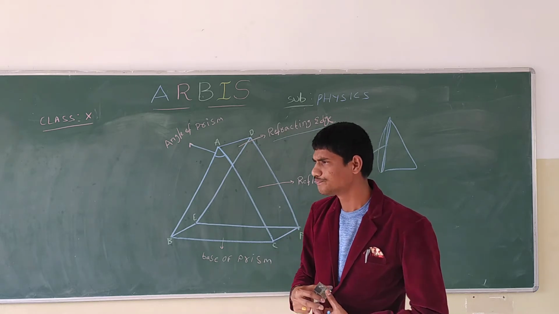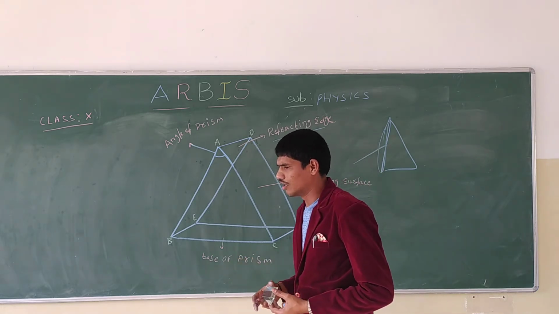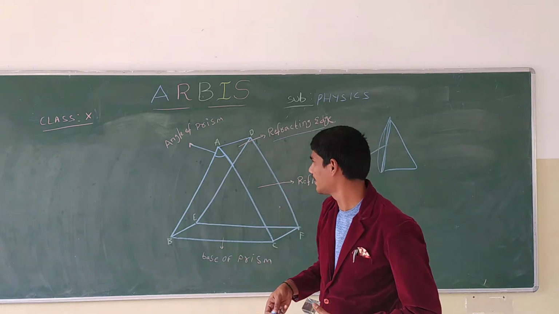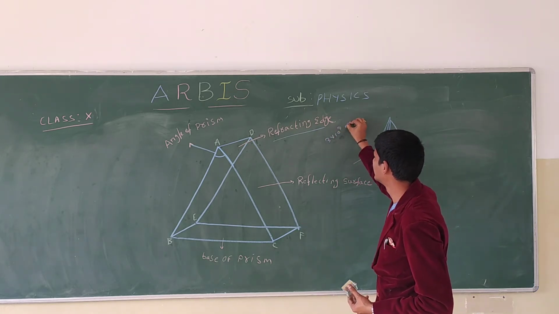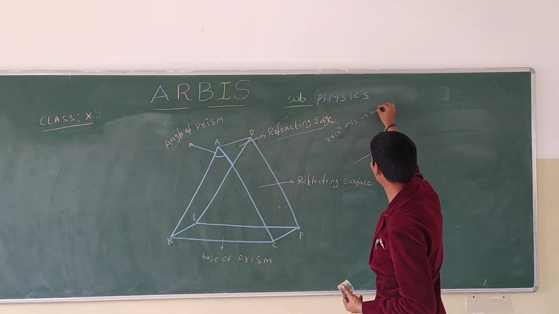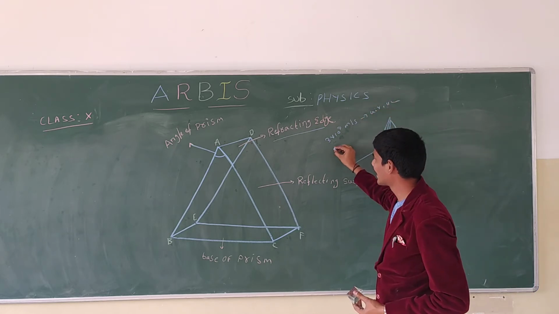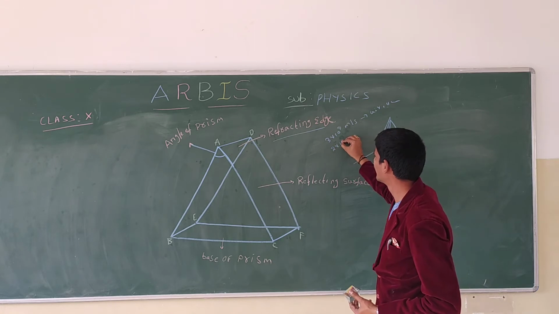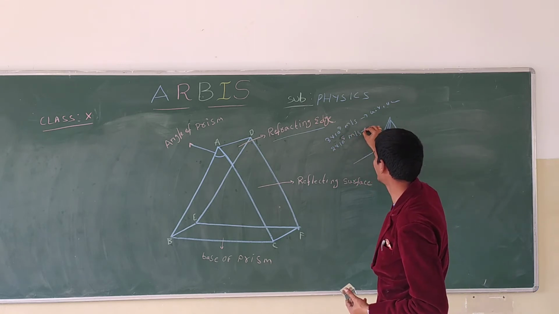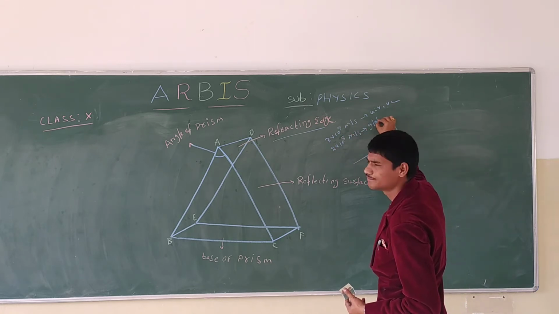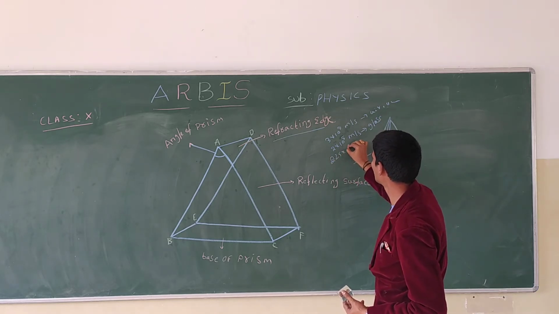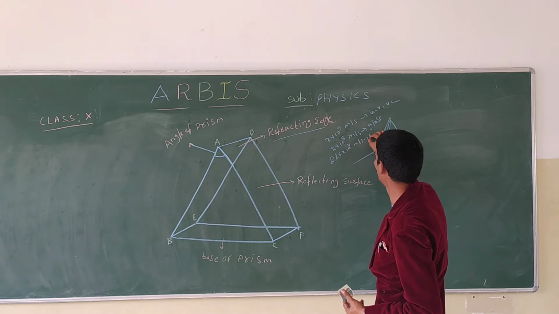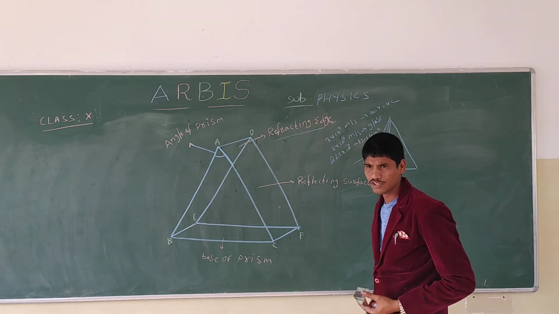So the speed of light in air or vacuum is 3 into 10 to the power of 8 meter per second, in glass it is 2 into 10 to the power of 8 meter per second, and 2.25 into 10 to the power of 8 meter per second in water, right?